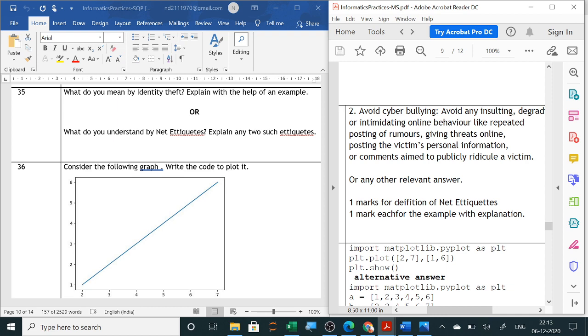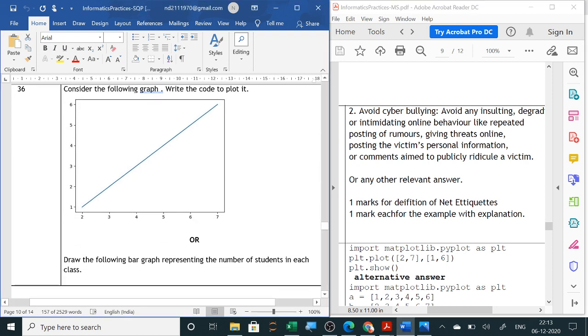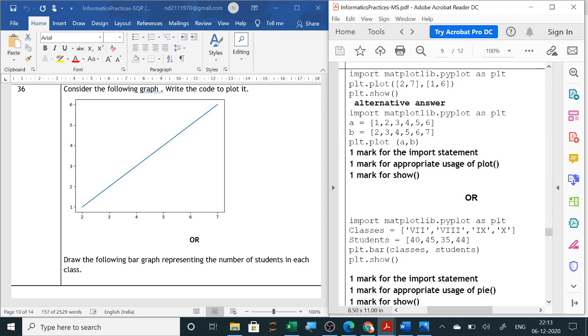Now question number 36 is your matplotlib. You have to plot a line or bar. Here you can see 'or' is given. This year only line and bar are in your syllabus. Pie has been removed. So here the first question is, write the code to plot it.